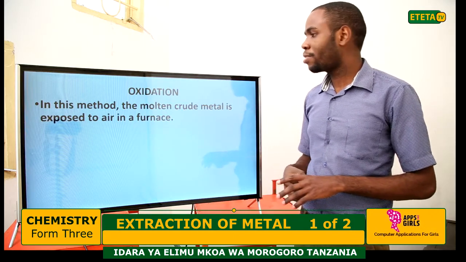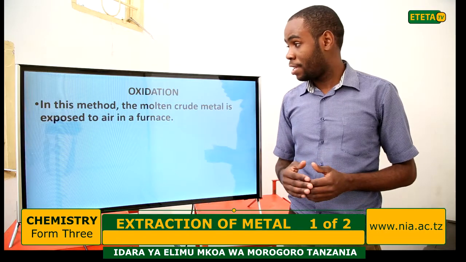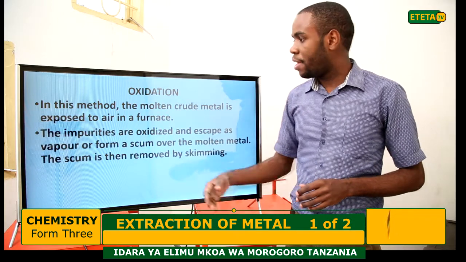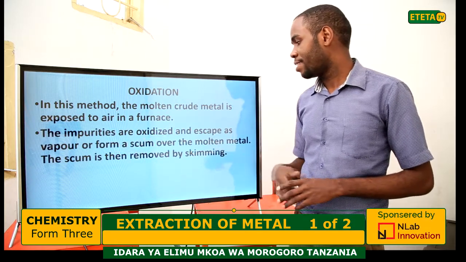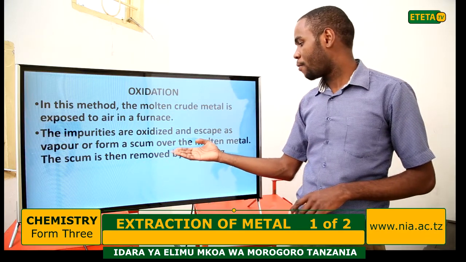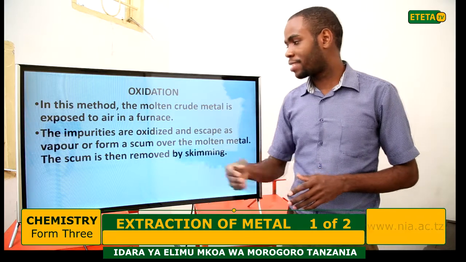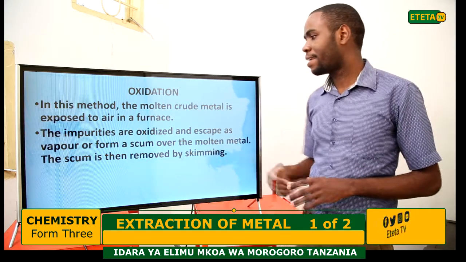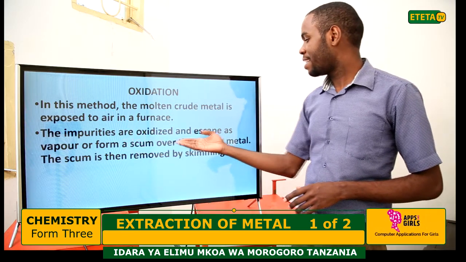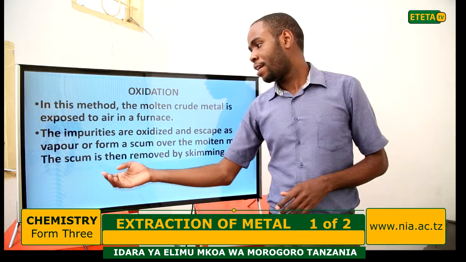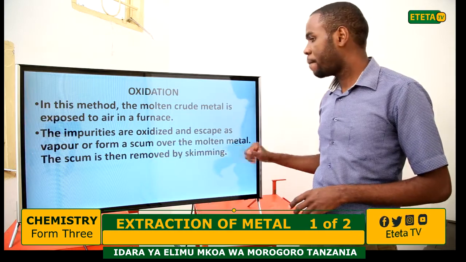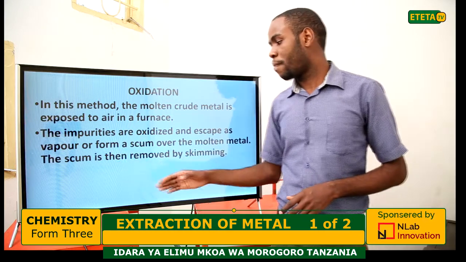The impurities are oxidized and form a scum over the molten metal, which we remove by skimming.